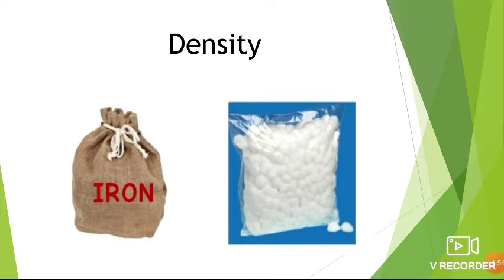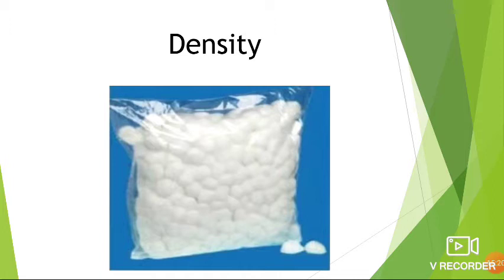The bag of iron is much heavier than the bag of cotton, right? Why? They are both one bag full, but there is more material in the bag of iron.